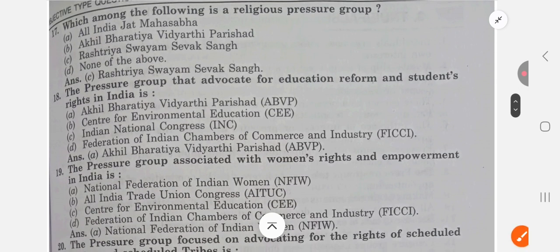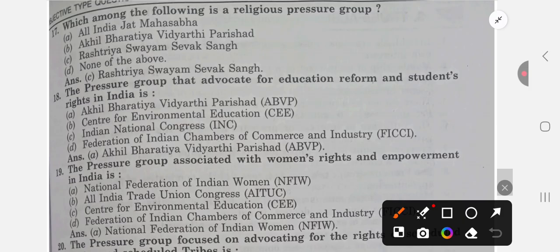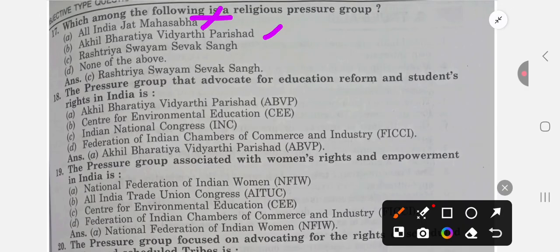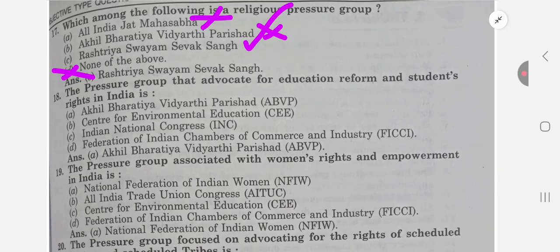Next question is, which among the following is a religious pressure group? All India Jat Mahasabha. This is not religious, this is for Jats. Akhil Bharatiya Vidya Parishad, students. Rashtriya Swayamsevak Sangh. So it is of religious nature. They say they work for Hindus. So this is a religious pressure group. And none of the above. So our answer is RSS, Rashtriya Swayamsevak Sangh.